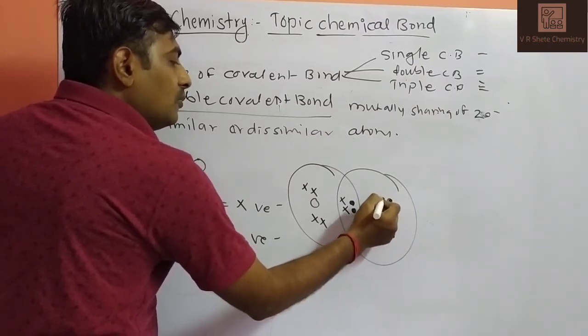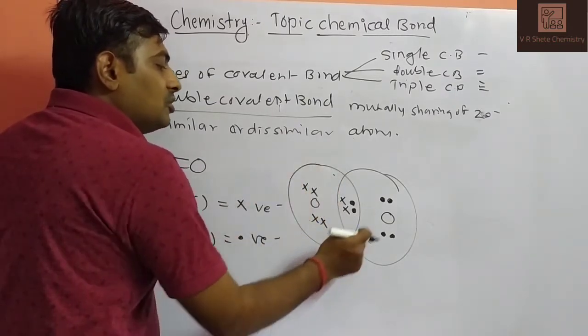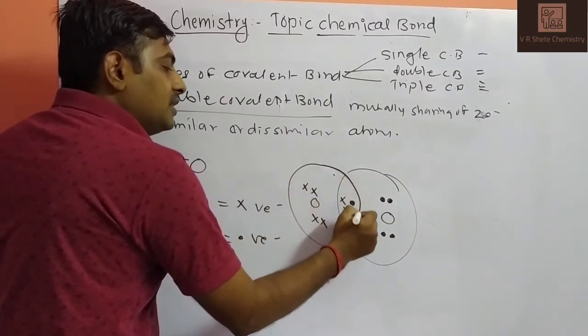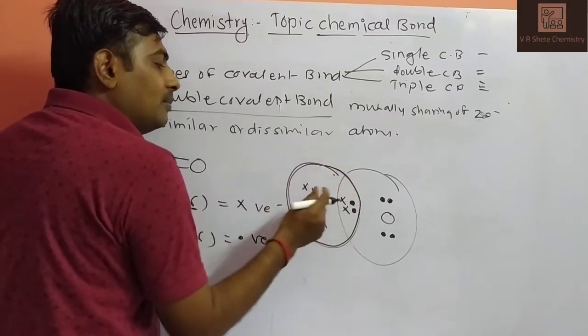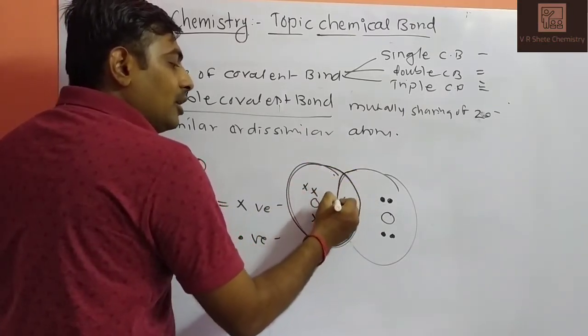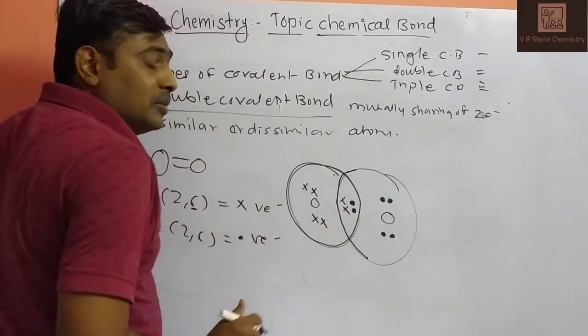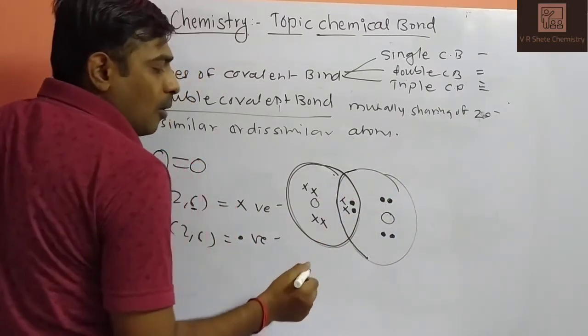So this is your valence electron of an oxygen. If you are observing the orbital of the first oxygen, the octet is completed: 1 2 3 4 5 6 7 8. If you are observing the orbital of this oxygen, 1 2 3 4 5 6 7 8. So the octet is completed for both oxygen atoms.